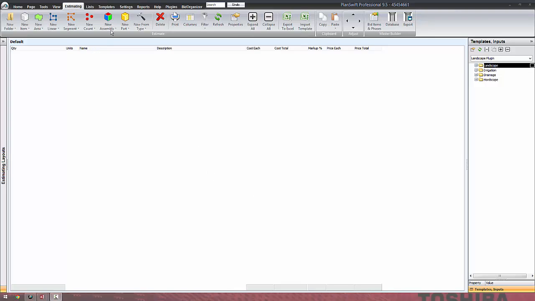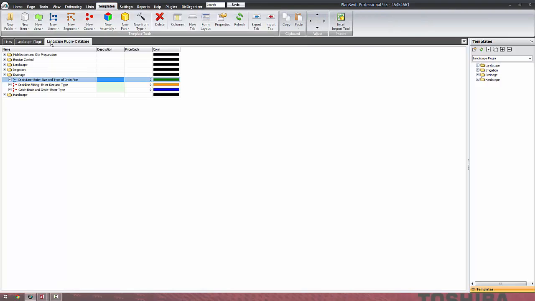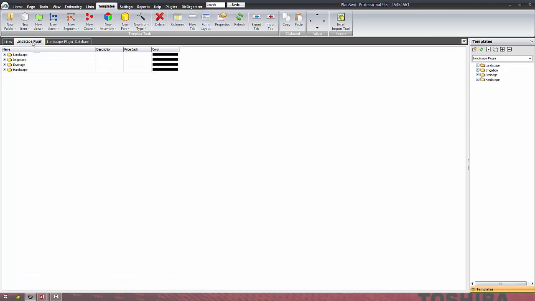First of all, probably the best place to start would be the templates. The neat thing about the templates that you have, you can use the database plugin alongside the non-database plugin. For experienced database users that have worked with Sage and ProEst and OnCenter, sometimes you're restricted to what's in the database. Every time you come across a new item that you want to take off, you have to go back into the database, add it in, create a formula, find that database, create parts for that, all kinds of hassles just to add one thing.